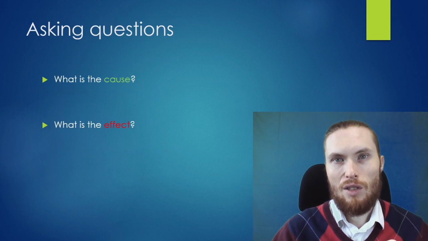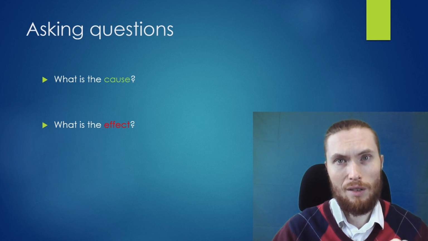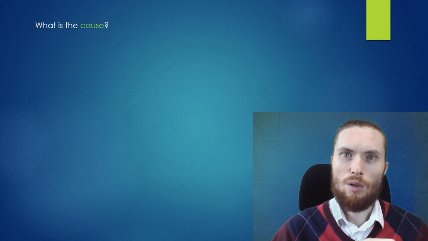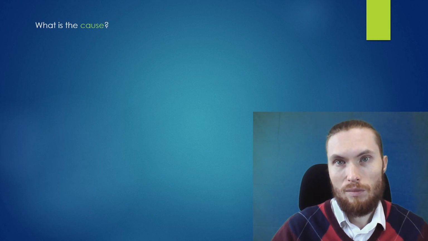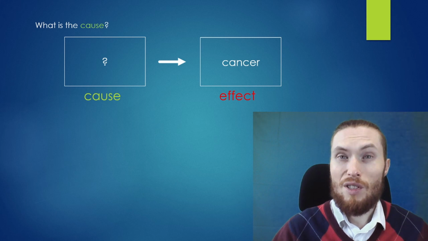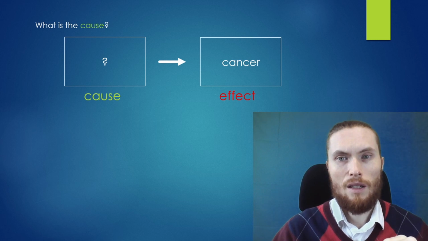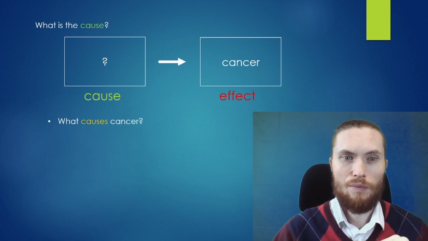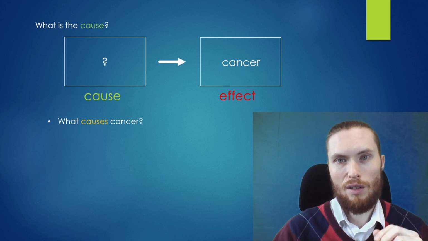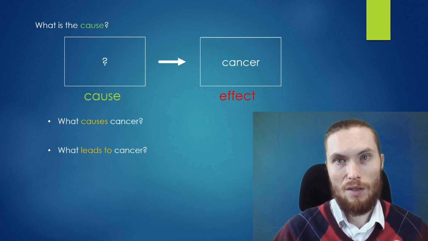All right, now let's just talk a little bit about how to ask questions about these ideas. So how to ask about the cause and how to ask about the effect. All right, so if I want to ask, what is the cause? So again, we'll use this example. The missing information in this case is the cause. I want to know, what is the cause? So I can ask some questions like this. What causes cancer? What leads to cancer? So these questions are both asking about the cause. What is the cause?